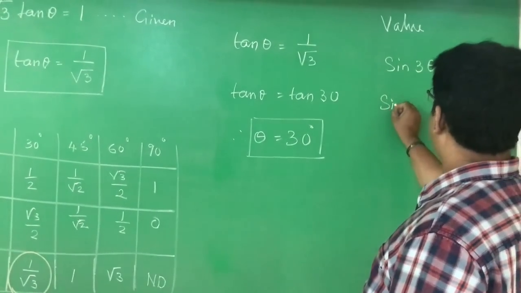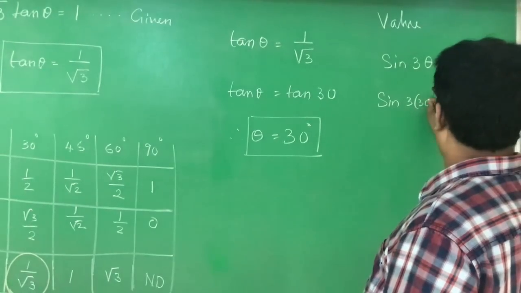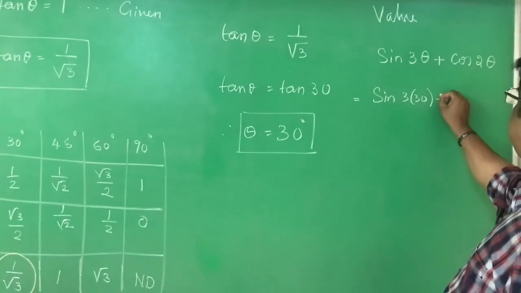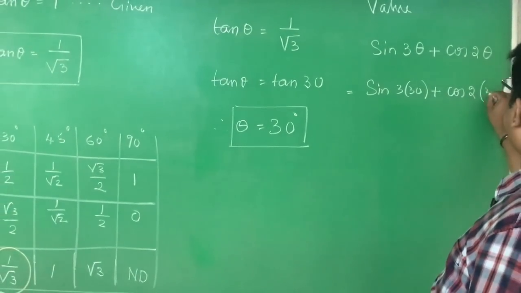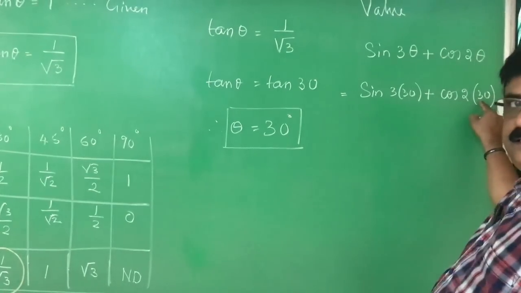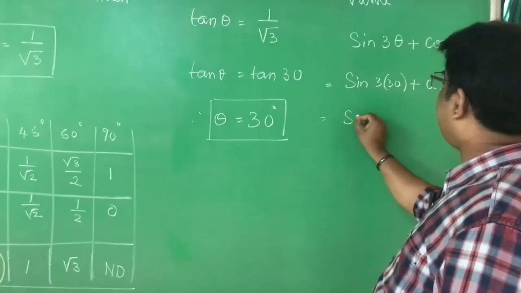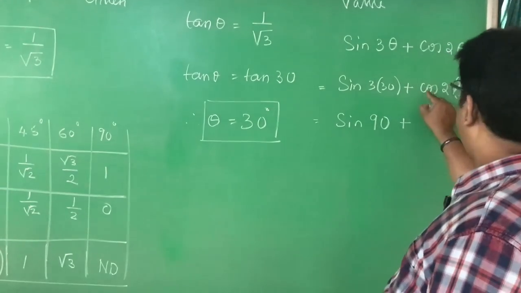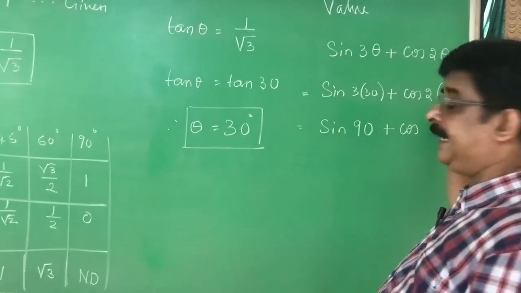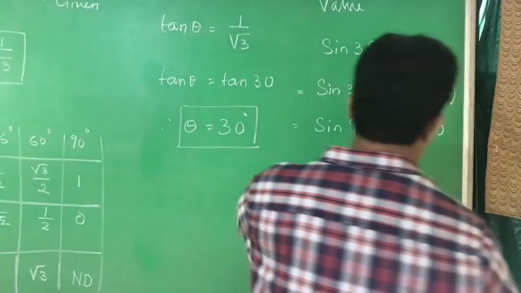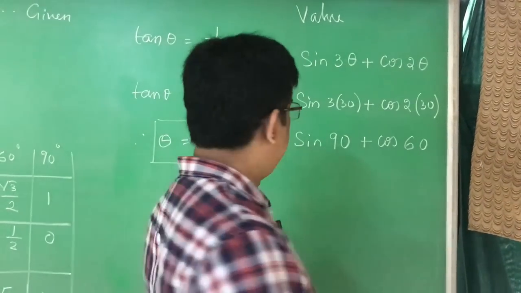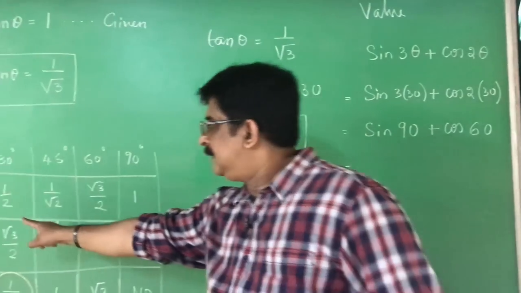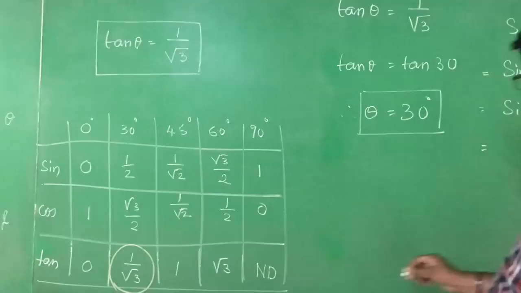Now, sin 3 of theta, theta is 30 degrees, plus cos 2 of 30 degrees, which is equal to sin 90 degrees, 3 into 30 is 90, plus cos 60 degrees, 2 into 30 is 60 degrees. Now, what is the value of sin 90? See the chart. Sin 90 is equal to 1, plus